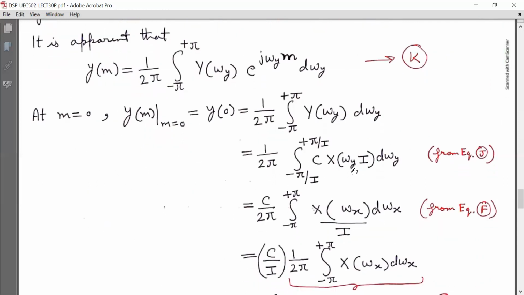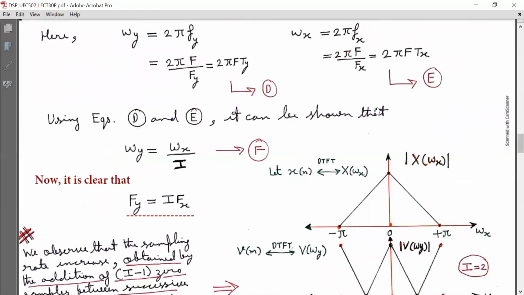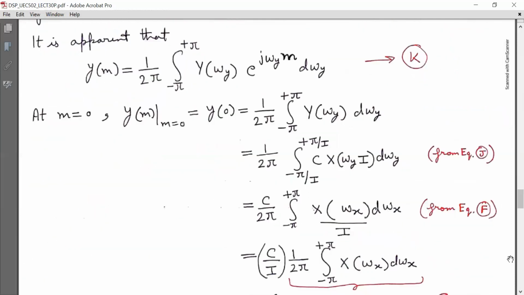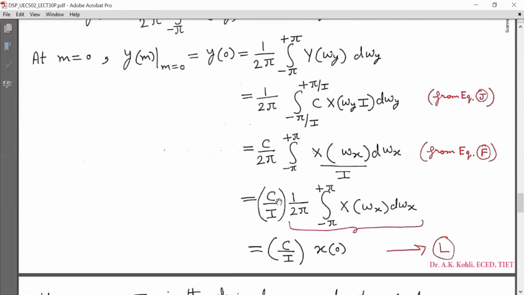Subsequently, we know that ωy is equal to ωx by I. We have proved that ωy is equal to ωx by I. So this is equation F. We will use that. From equation F, this equation reduces to y[0] is equal to C by 2π integration from minus π to π X(ωx) dωx by I. Now I can write that y[0] is equal to C by I times 1 by 2π integration from minus π to π X(ωx) dωx.